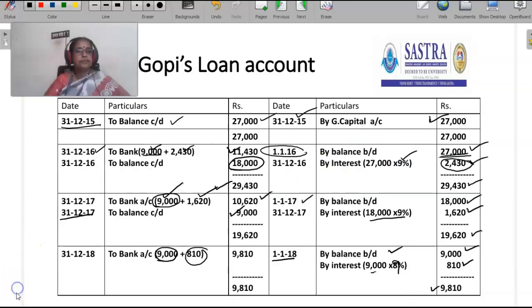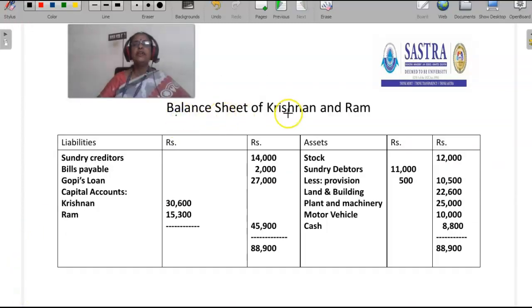the closing balance of the bank account or cash account is 8,800. This is the balance sheet of Krishnan and Ram. They are the existing partners. Gopi is retired. So the revised value of stock should be entered here, 12,000. Sundry debtors 11,000 minus provision 500, 10,500. Land and building 22,600. Plant and machinery 25,000. Motor vehicle 10,000.